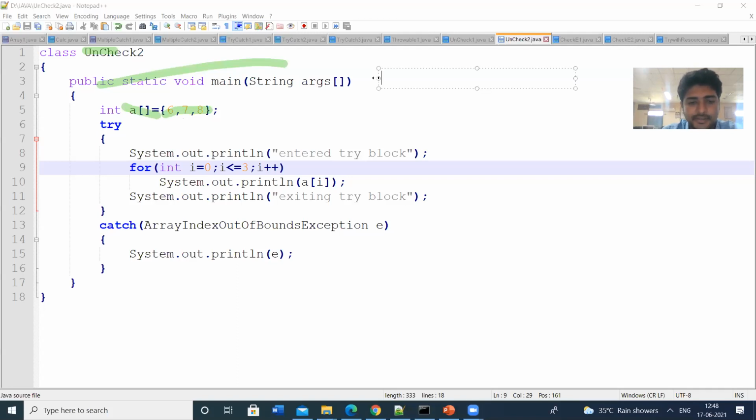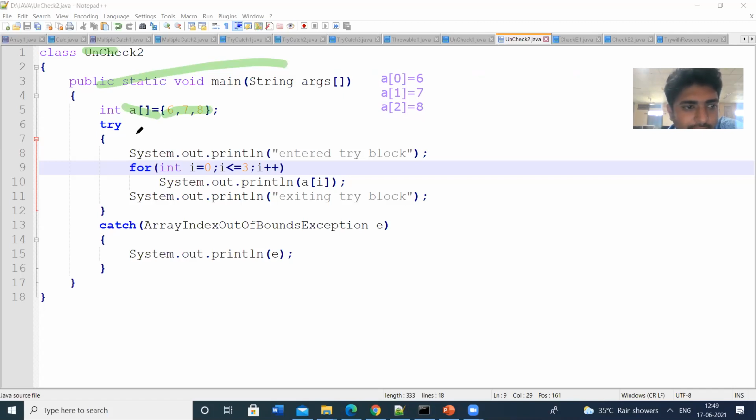It means a of 0 is equal to 6, a of 1 is equal to 7, and a of 2 is equal to 8. This is how the elements are placed in the computer memory. These are the subscripts of an array. Array index starts with 0.